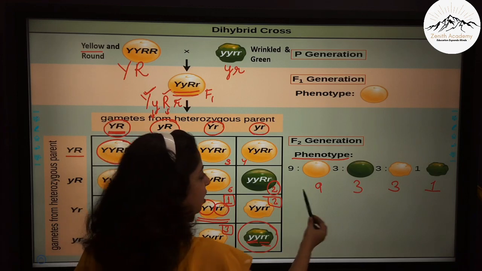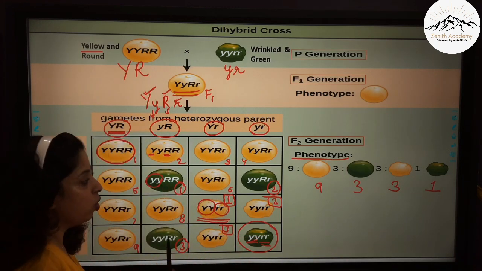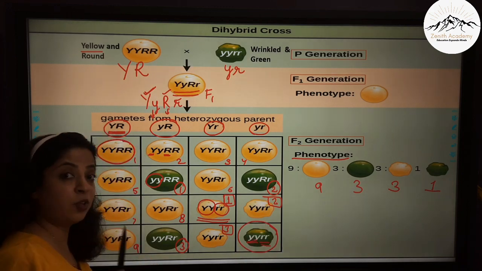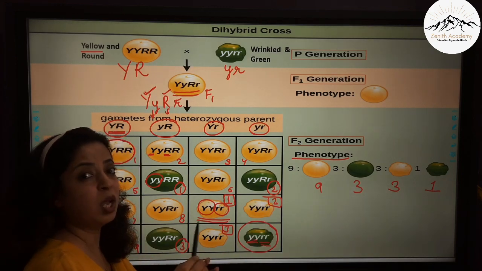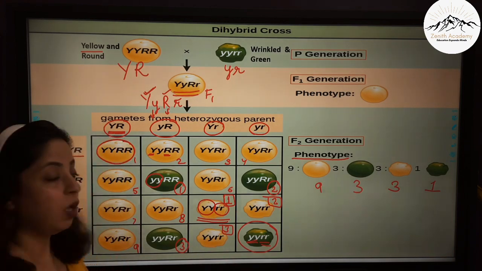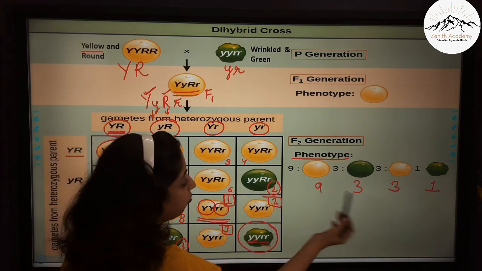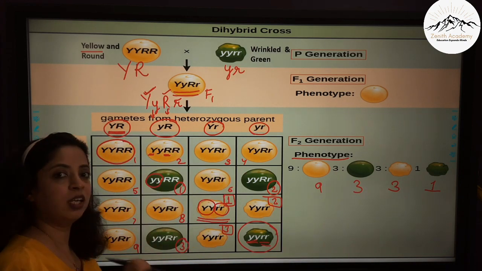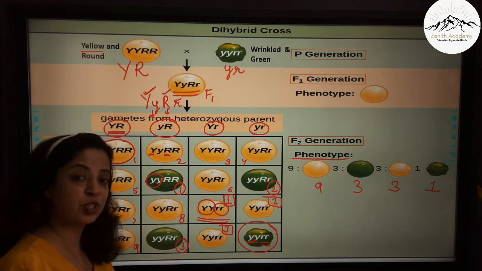9:3:3:1. Remember that whenever you are writing the ratio, above it you should also write which character it is, so that you are very sure that you have not mixed the variations. It is easier for the examiner also to check. Now children, we have worked out the phenotype, but genotype of this is very complex and it will not be asked to you in the examination for your portion.